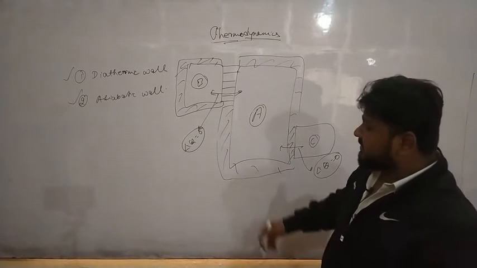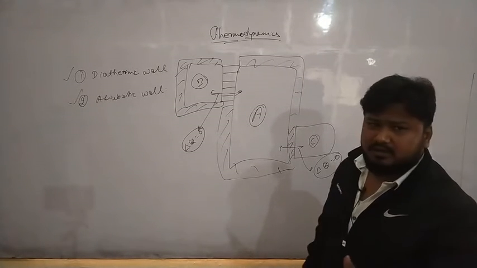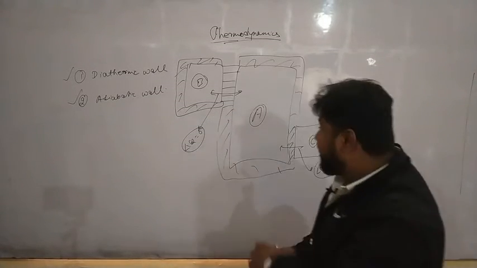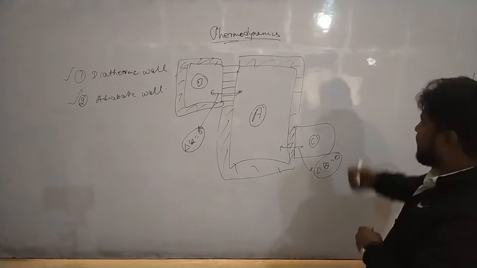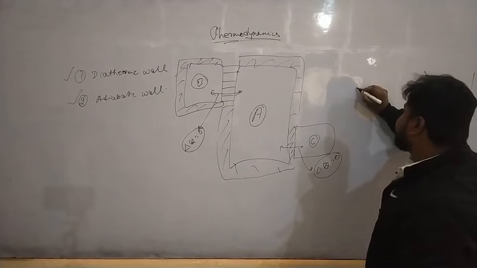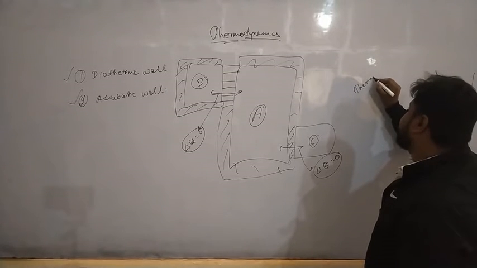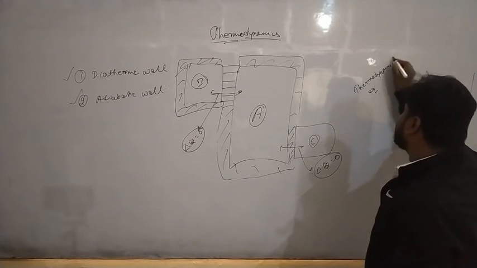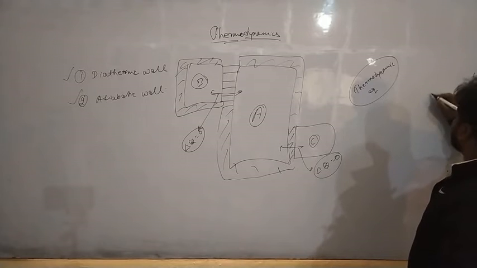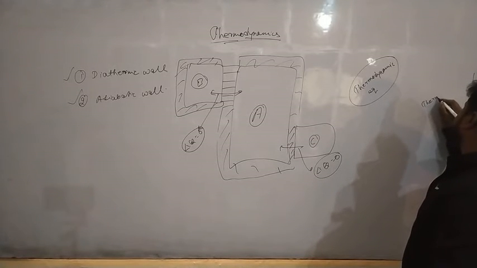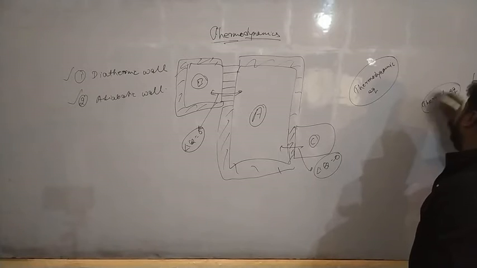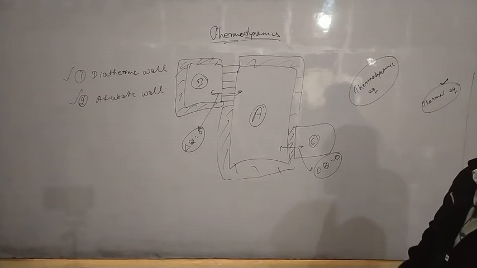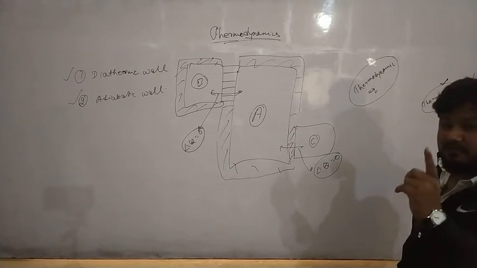Now, after this, we have to talk about calorimetry. But before that, let's understand one thing, so that we don't get confused. One thing is thermodynamic equilibrium, and one thing is thermal equilibrium. The zeroth law talks about thermal equilibrium. It does not talk about thermodynamic equilibrium. We have to be very clear with this.